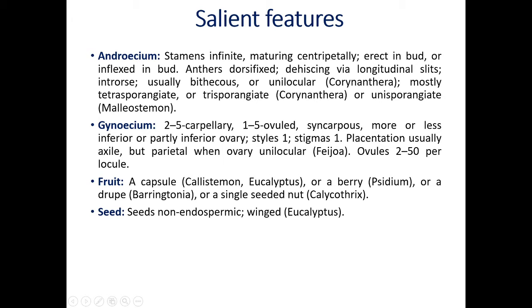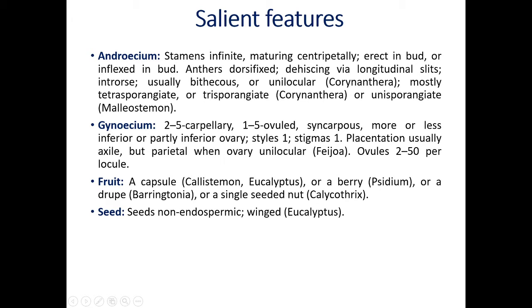Erect. They are strong and erect in bud, or inflexed in bud, in young condition. Anthers dorsifixed. That means they are attached to the filament from the dorsal side. This term is called dorsifixed. Dehiscing via longitudinal slit. When they are mature, they open by forming a longitudinal slit.